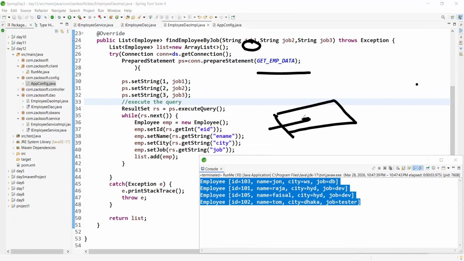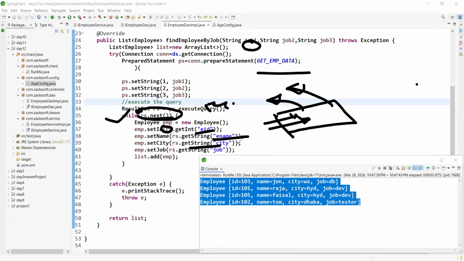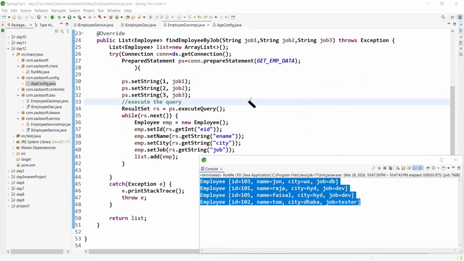So what is our purpose? Simply we are fetching this result set data. We are using one while loop with rs.next, which you already know. We are telling it, hey result set, give me this EID, give me this name, give me this city, give me this job. Up to now our task is completely done.